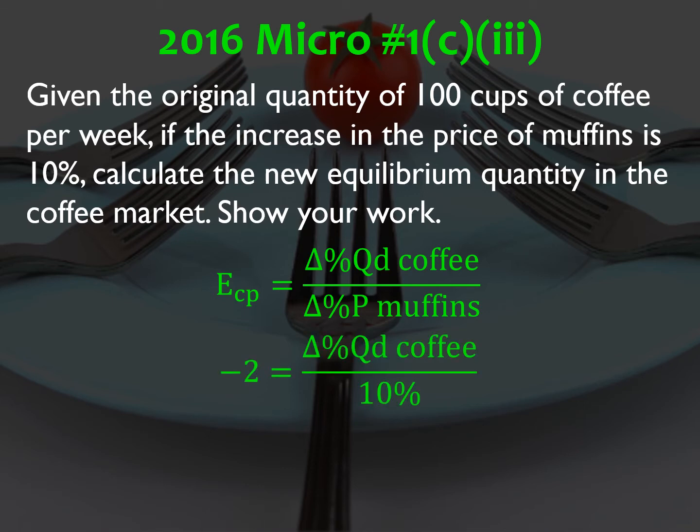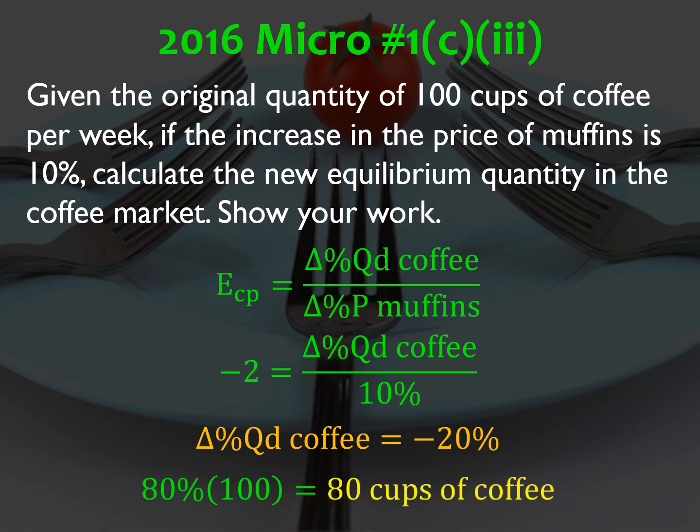We are told that the elasticity coefficient is -2. Price of muffin percentage change is 10%. Multiply both sides by 10%. And you see that the percentage change in quantity demanded for coffee is -20%. And since the original quantity of coffee was 100, 20% below that is 80%. So 80% of 100 means 80 cups of coffee.